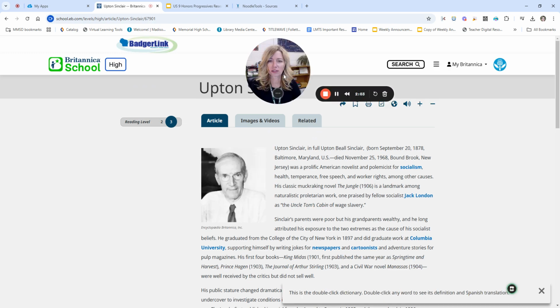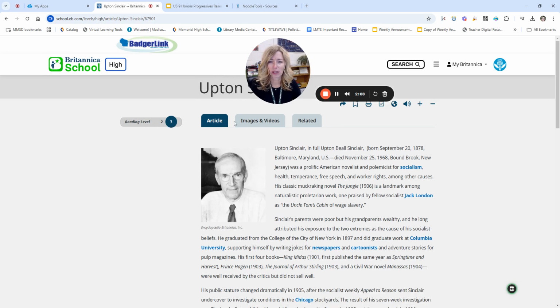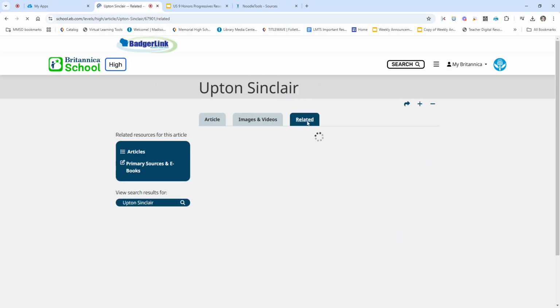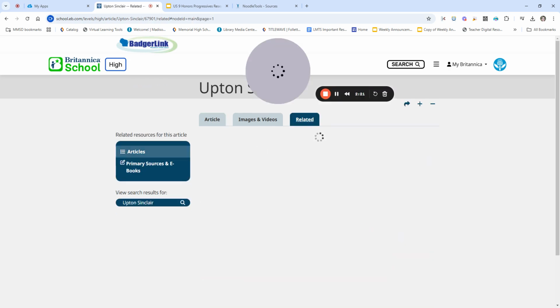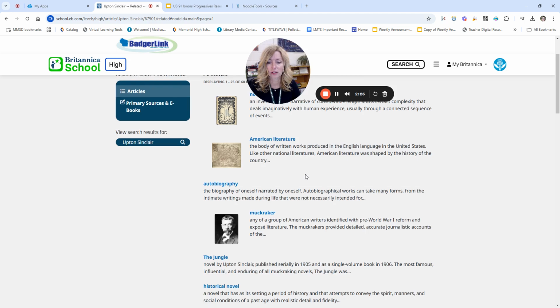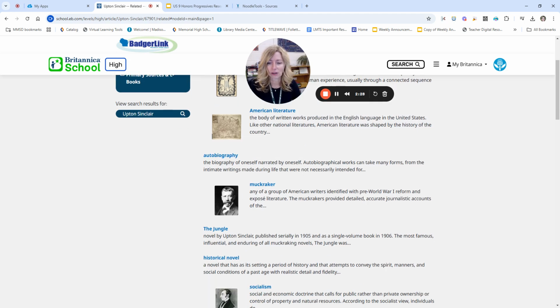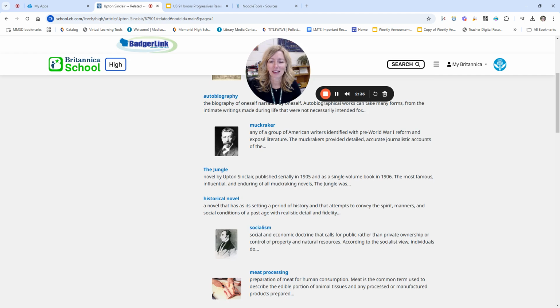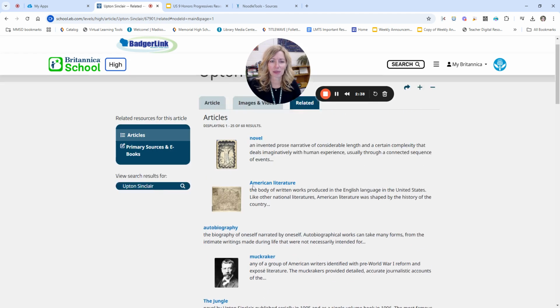And again, just some features that I'd like to point out. This one only has 2 reading levels, so I can choose either one. I can start with the article. I can take a look at the images and videos that are connected to that, which is also on the main page. And any related articles, which I really like. So again, when a database gives you options for related articles, it's always a good idea to take a look at what they offer. And so I might look to see if there are any related articles helpful. So here it gives me a definition of a muckraker, which is something that might be useful. And then any other related topics.